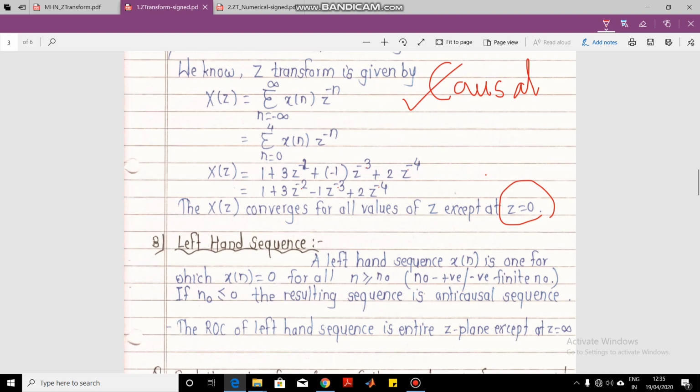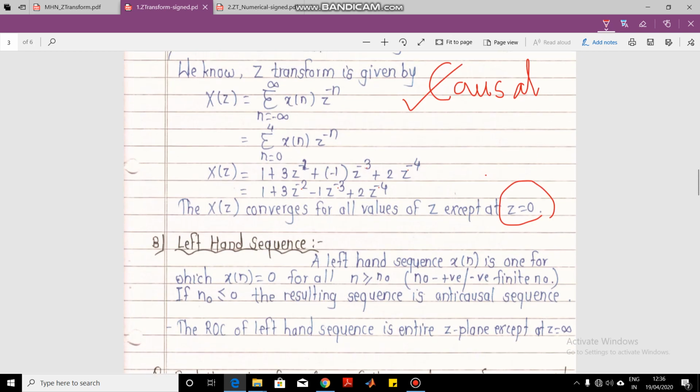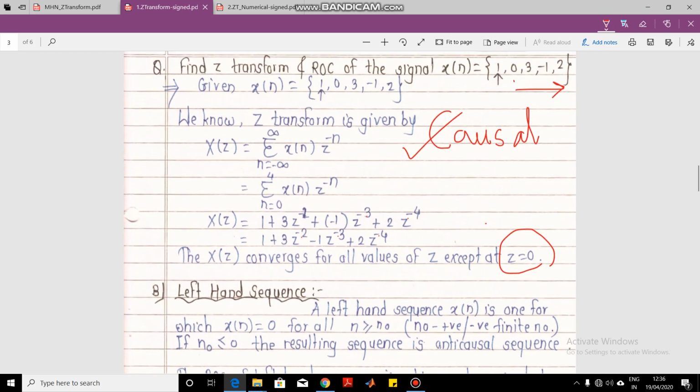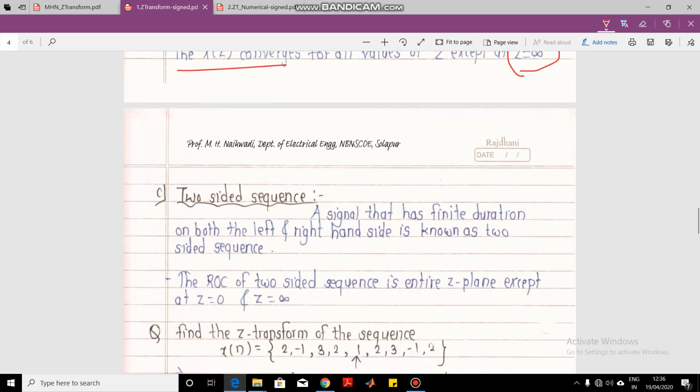So causal signals normally have negative powers of z. And non-causal signals, these are for negative indexes, this is 0, then -1, -2, -3, -4 and so on. So negative indexes will have positive powers of z. So this is a non-causal signal. So left-handed sequences will have positive powers of z, and the region of convergence is all values except at z equal to infinity. And for causal signals, the ROC is all values of z except at z equal to 0, and the equation of X(z) will have negative powers of z. So this is about the left sided sequence and the right sided sequence.